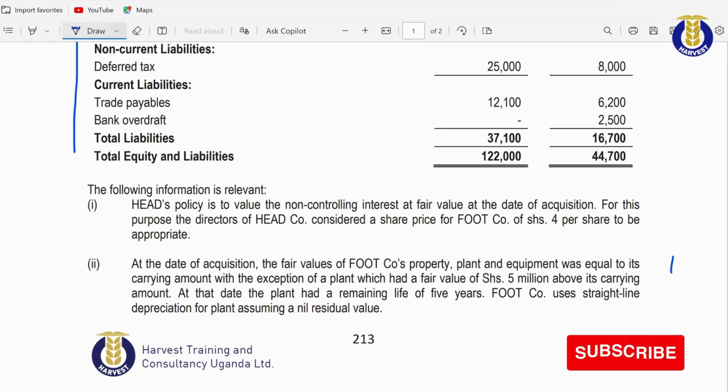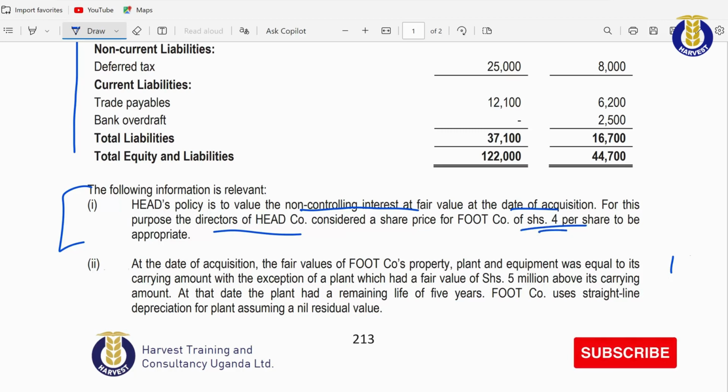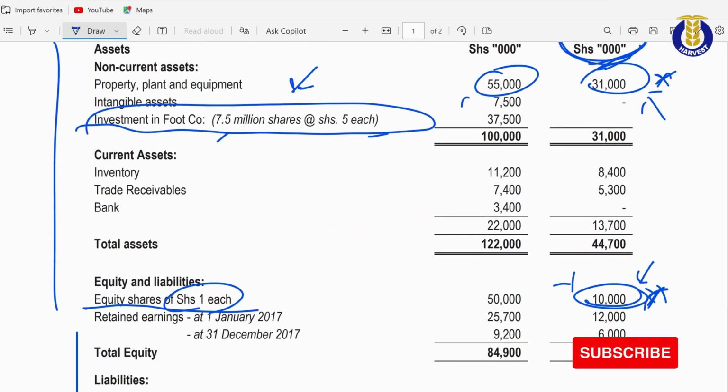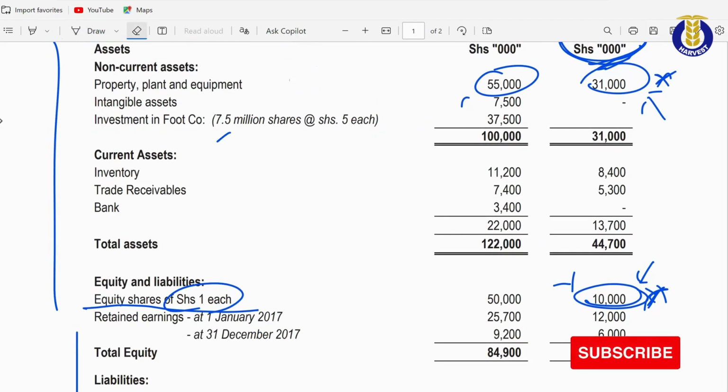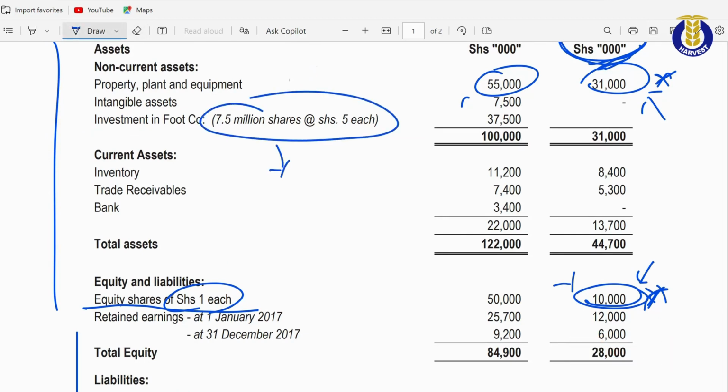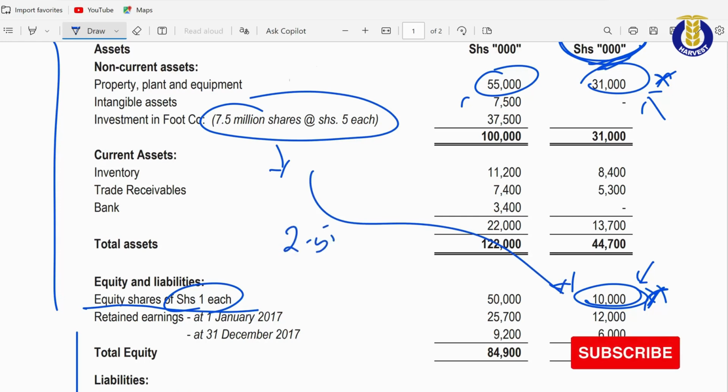According to what we have here, Head's policy is to value the non-controlling interest at fair value at the date of acquisition. For this purpose, the directors of Head Company consider the share price of Food Company at 4 shillings per share to be appropriate. Now that we know that the parent has a total of 7.5 million, the total number of shares are 10 million, meaning that the difference is 2.5 million.